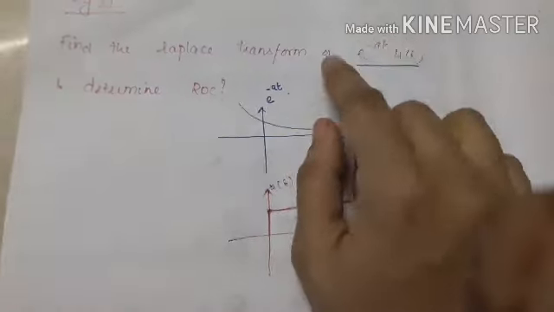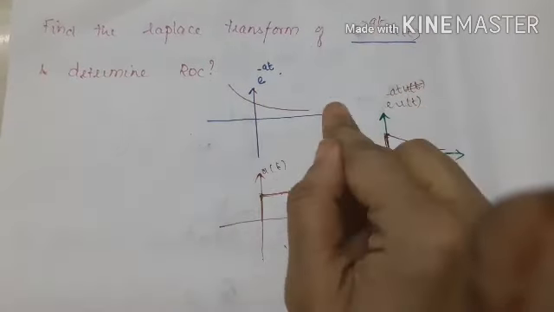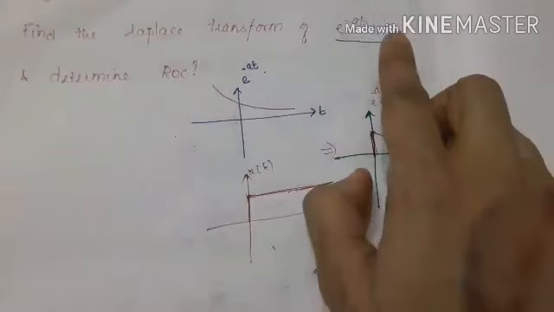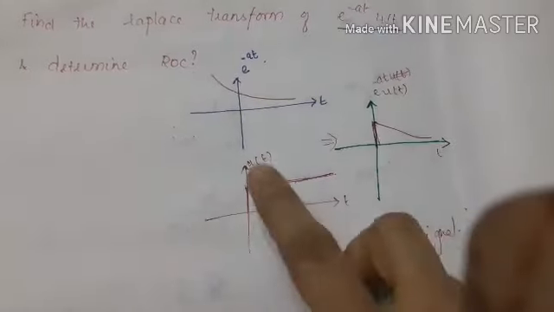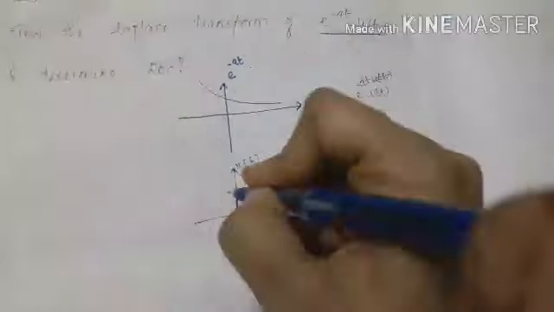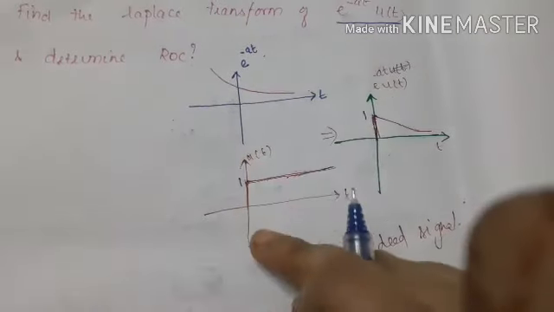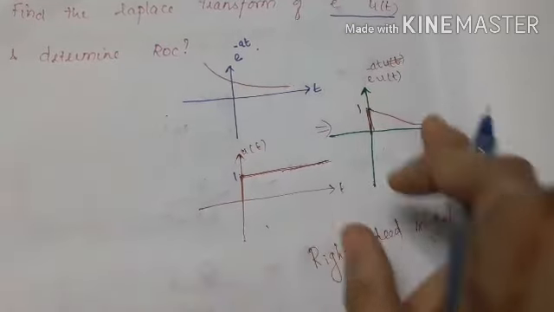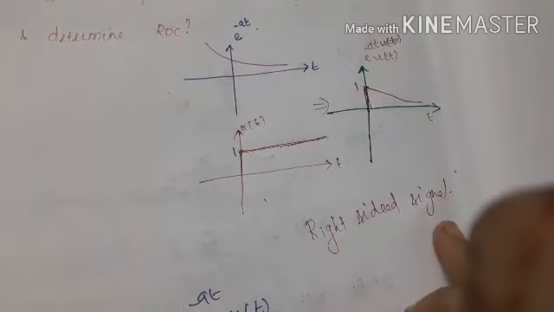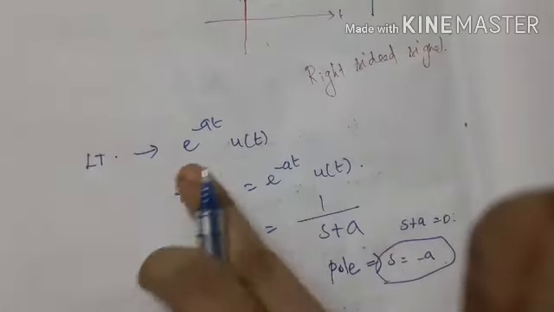See, listen carefully. Once again I am explaining to you e power minus at u of t. So e power minus at is nothing but the exponentially decreasing signal. U of t is our general step signal, starting from 0 up to infinity, and the value will be 1. Now we are going to multiply these two signals. So 1 into the exponentially decreasing signal, we are getting a right-sided exponentially decreasing signal. So this signal is said to be a right-sided signal. Now we are going to find the Laplace transform for the given function.